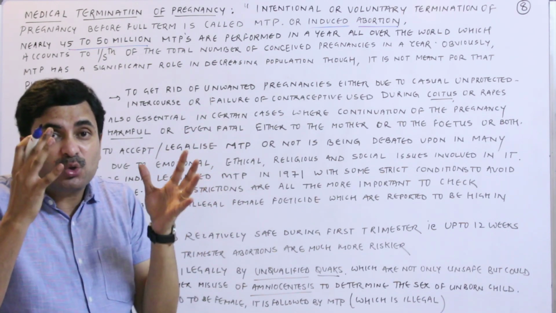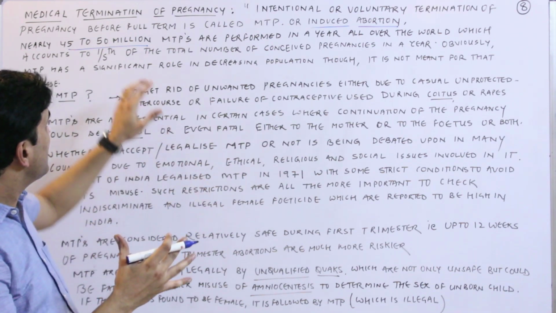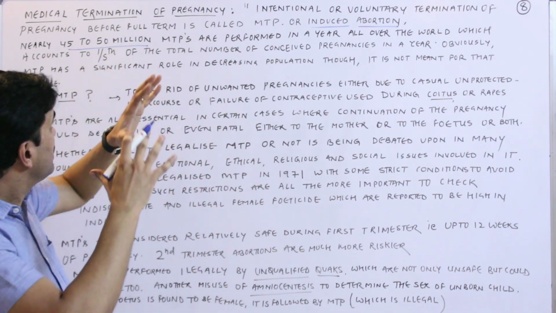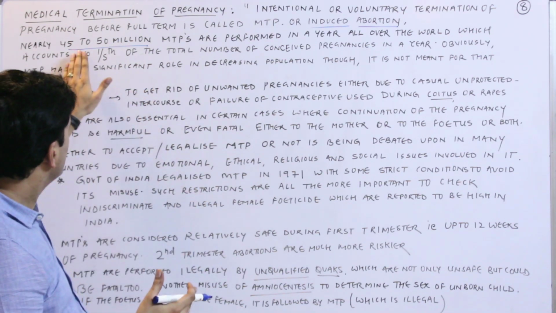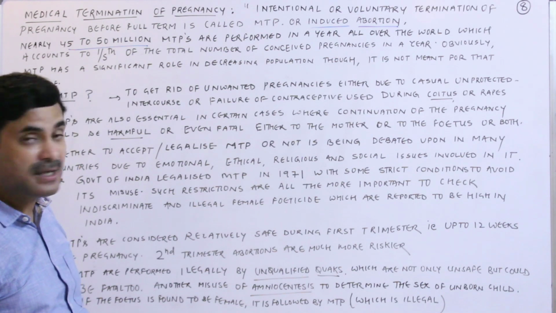It means that out of the total conceived pregnancies, 1/5 are terminated by MTPs.